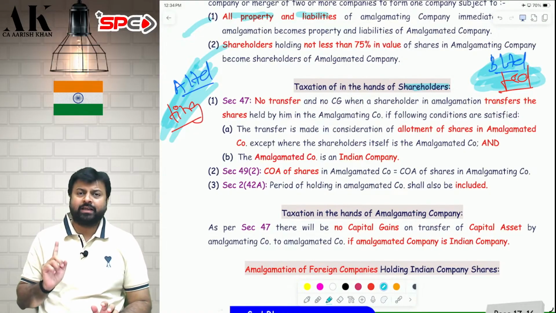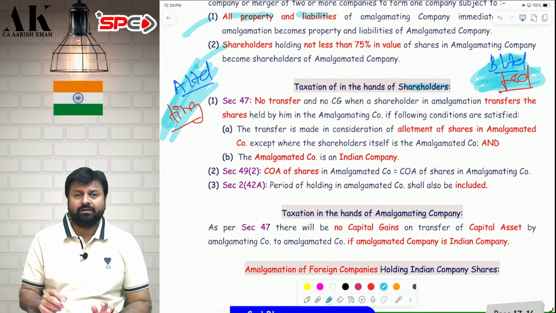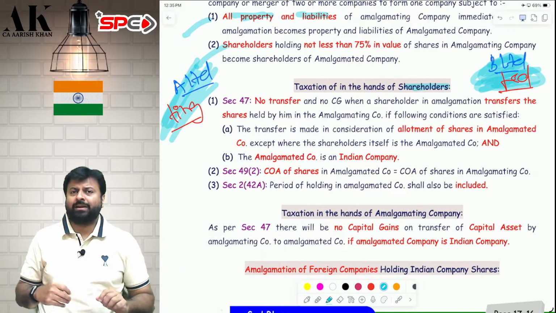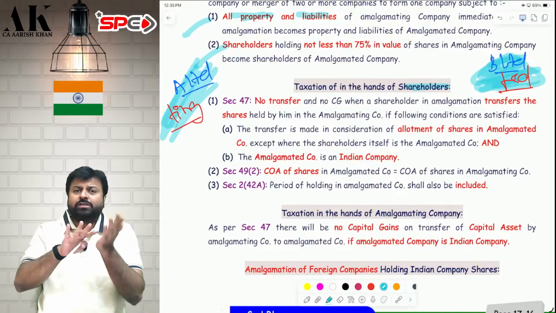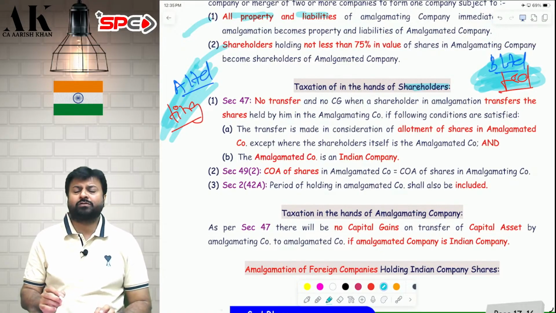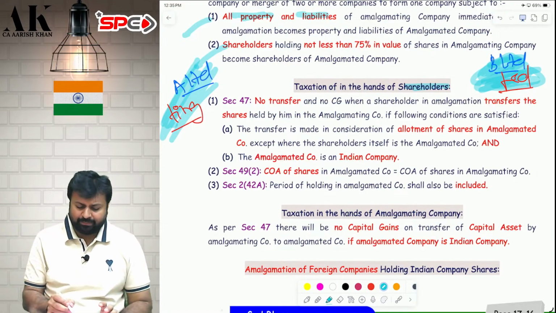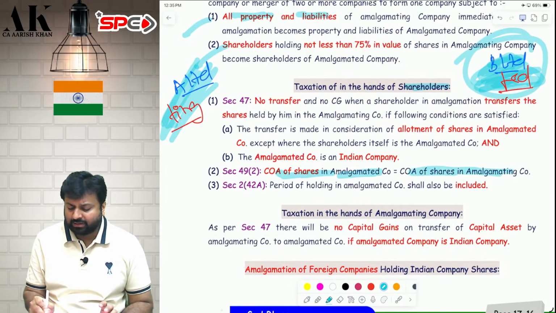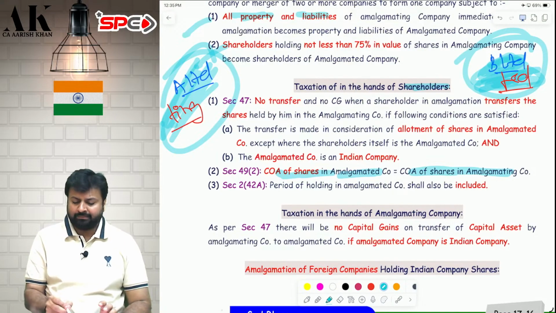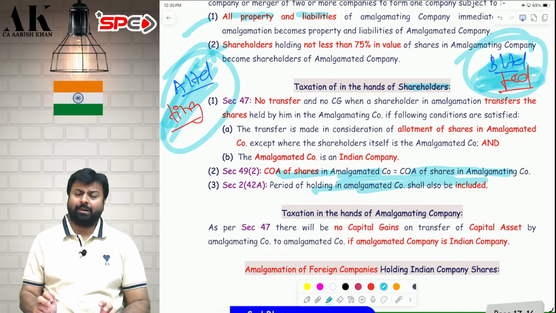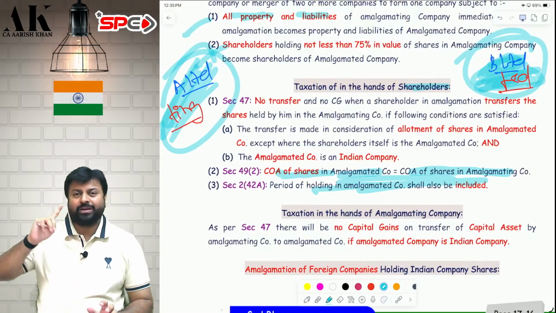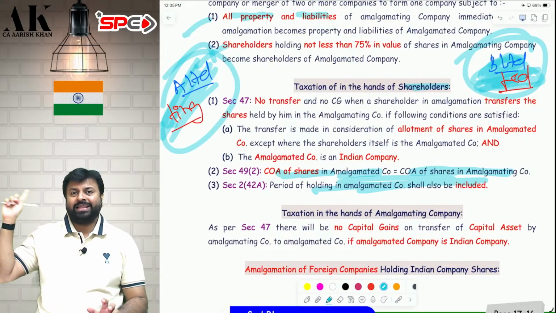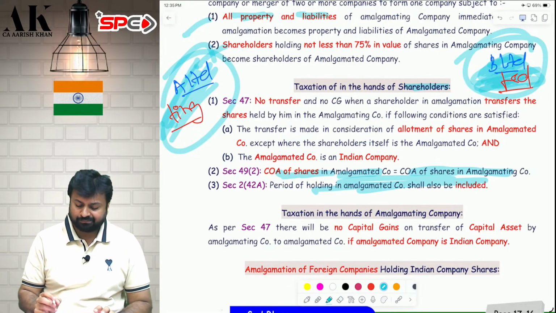But the only condition for exemption is that the amalgamated company should be an Indian company. Second, I gave the shares of the amalgamating company and took the shares of the amalgamated company, so it is exempt. In future, if I sell the shares of the amalgamated company, the cost of acquisition will be the same as the cost of acquisition of the shares in the amalgamating company, and the period of holding will also be clubbed. The period of holding will be counted from the date on which you purchased the shares in the amalgamating company.